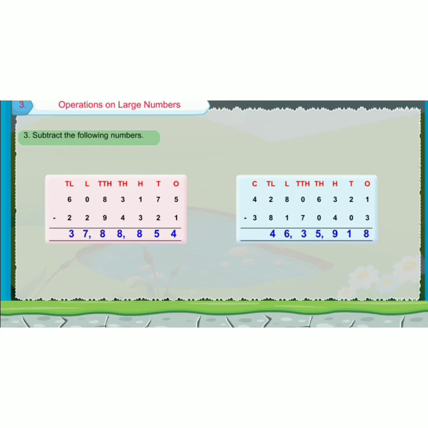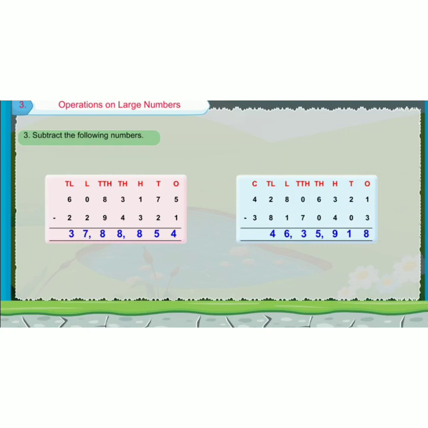Again we cannot subtract 9 from 7, so borrow from the lakhs. So that is 0. Again we have to borrow from the 10 lakhs. So the 10,000 place becomes 17. 17 minus 9, 8. Again 9 minus 2 in the lakhs place, 7. Now in the 10 lakhs place we have 5.